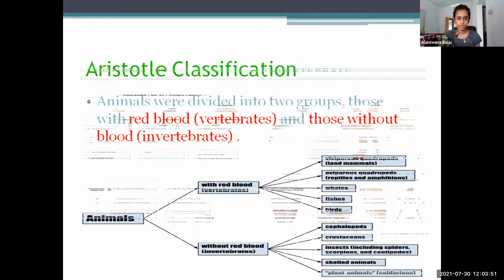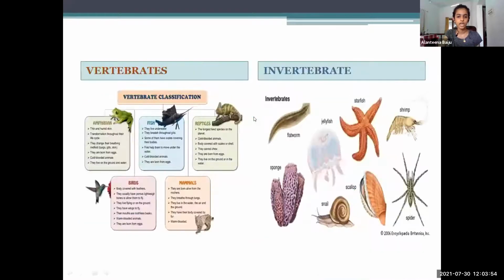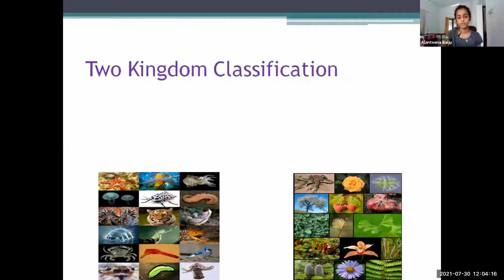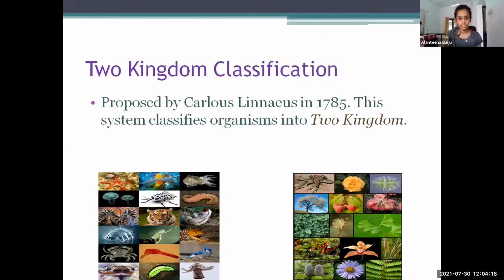Here are a few examples of red blood and without red blood. Here you can see amphibians, fishes, reptiles, birds, animals can all come under red blood. Whereas in invertebrates, here are a few examples: flatworm, jellyfish, which is a cnidarian, spiders, snail, shrimps, etc. Then two kingdom classification. Two kingdom classification was proposed by Carolus Linnaeus in 1785, and this system classifies organisms into two kingdoms, which is kingdom Plantae and kingdom Animalia.